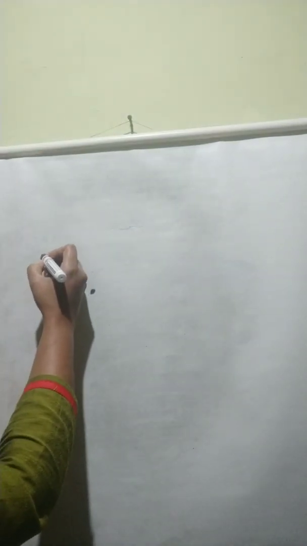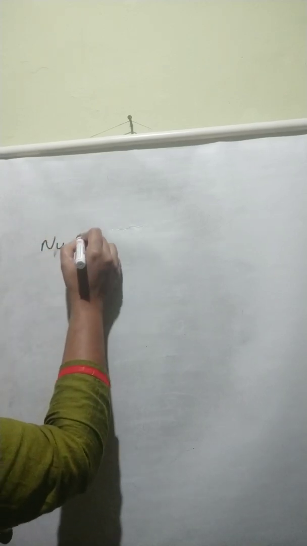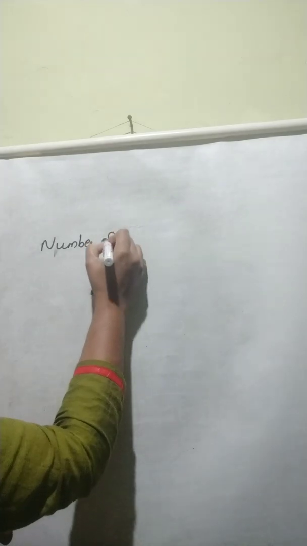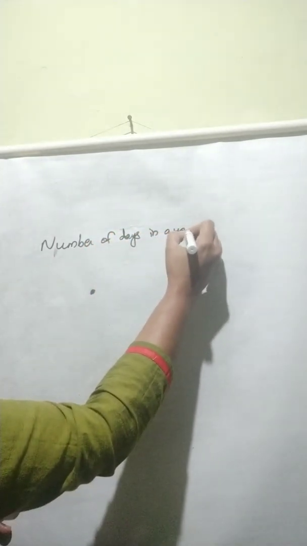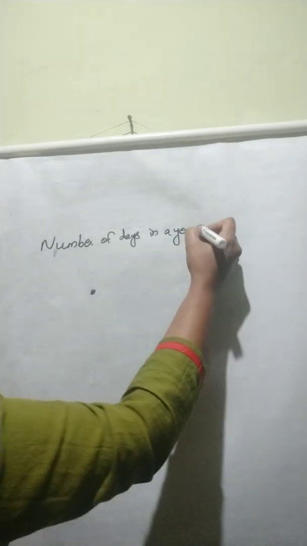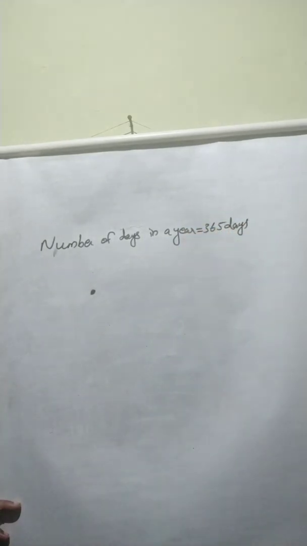We need to find the salary of horse rider and minister for 1 year. First we need to understand how many days are there in a year. How many days are there? We can write number of days in a year. How many are there? We know 365 days are there.